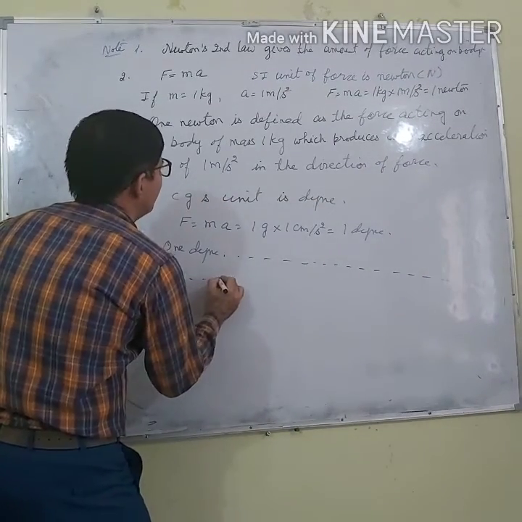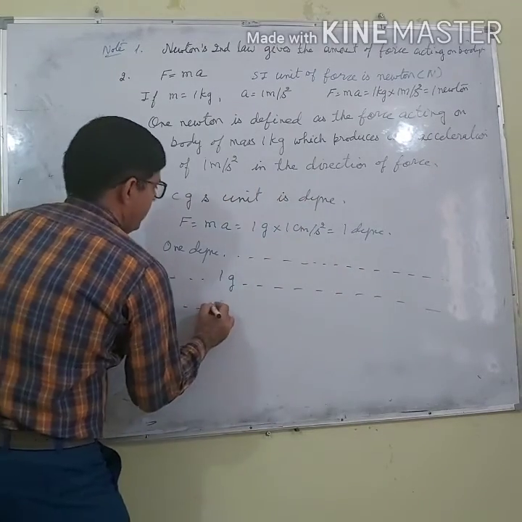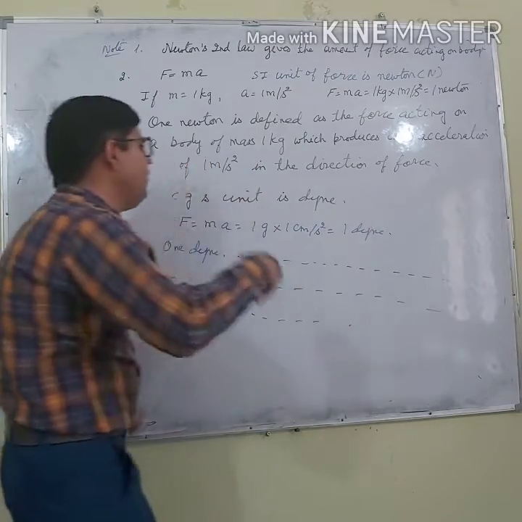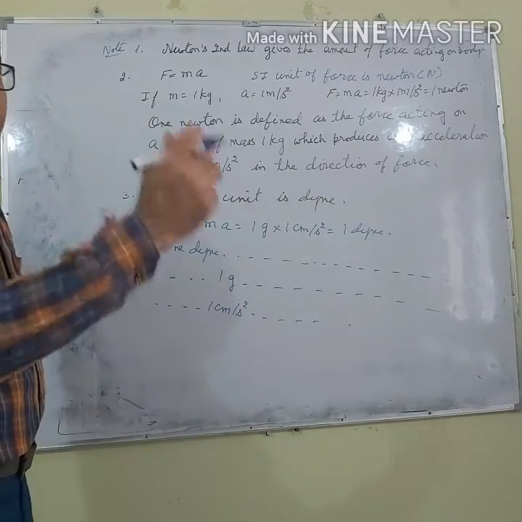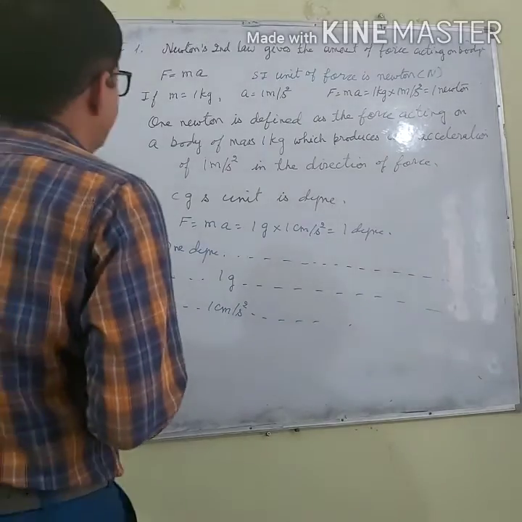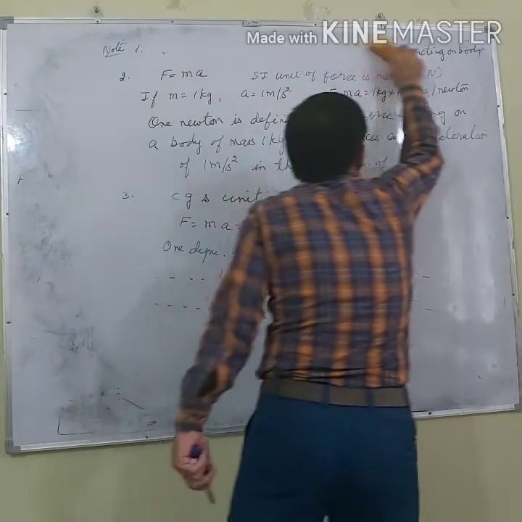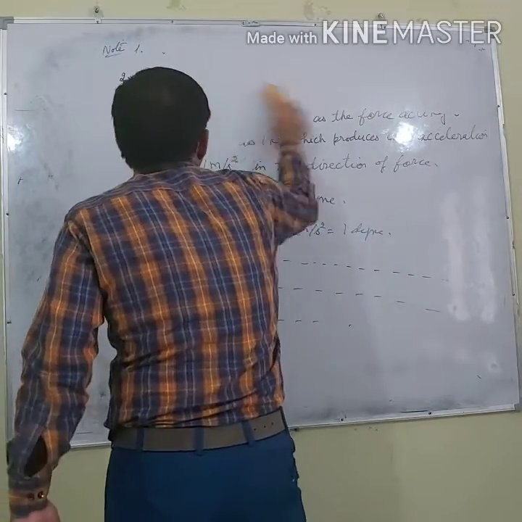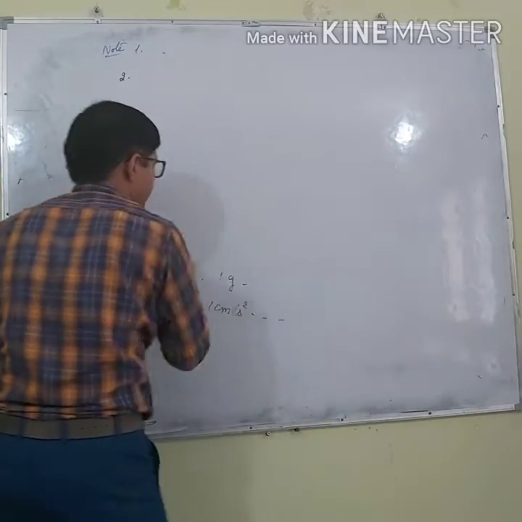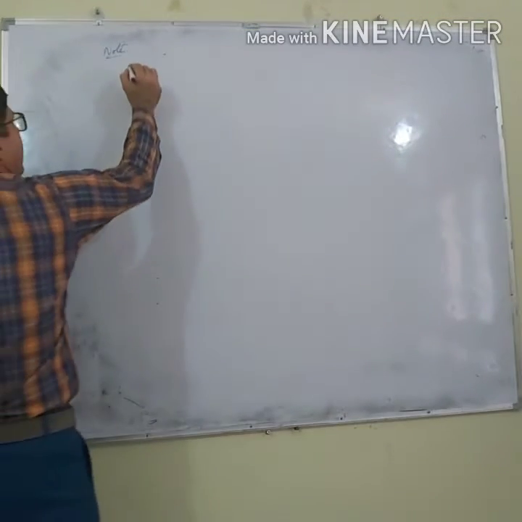A force acting on a body of mass 1 gram produces 1 centimeter per second square in the direction of force. Everything will remain the same. Right? So this is the CGS unit of force. The fourth point is the relation between Newton and dyne. What is the relation between Newton and dyne?